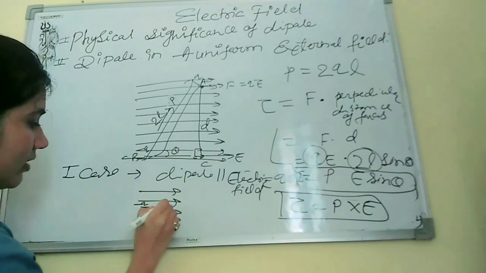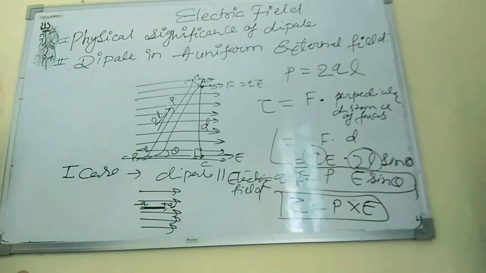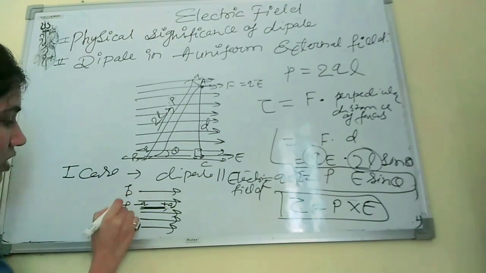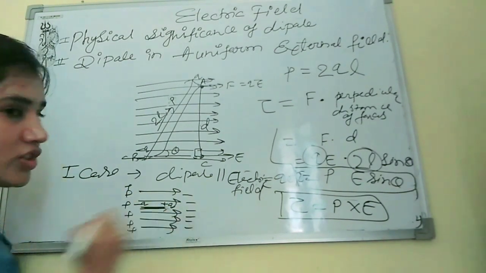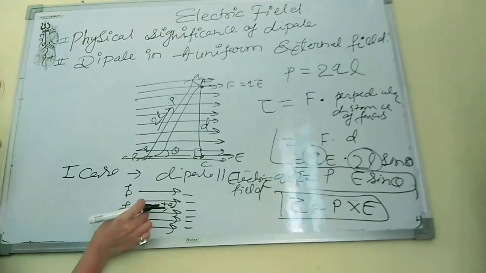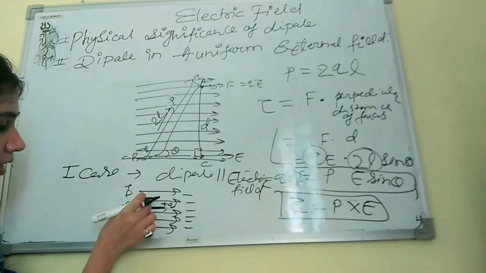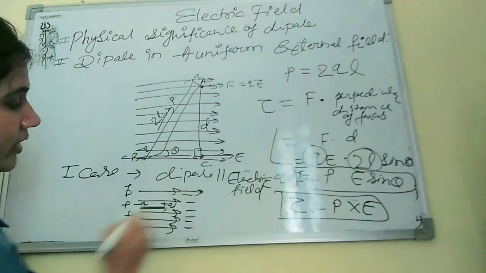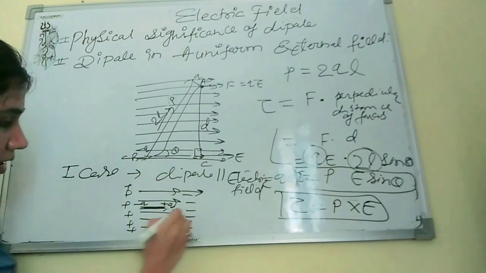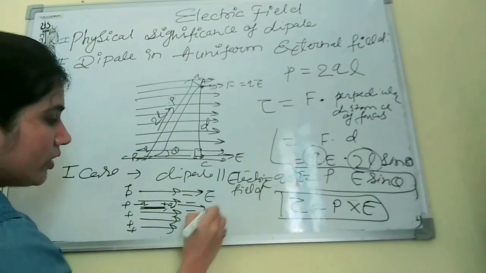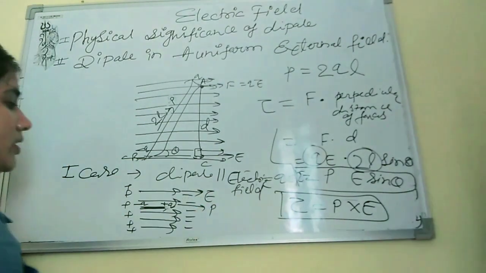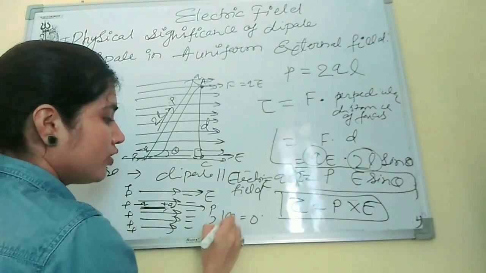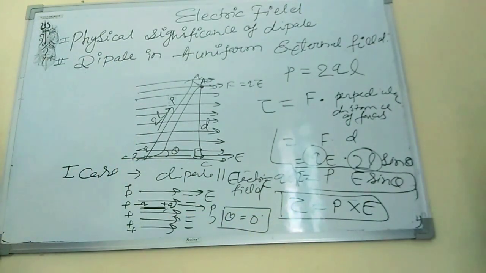This is negative Q and this is positive Q. This is the positive lines, positive charges. This is the negative charges of the electric field. And the dipole, this is minus Q, this is plus Q. So the electric field is applied in this direction, and the dipole is also in this direction. So E is parallel to P. So in this condition, theta will become 0. The angle theta is 0.